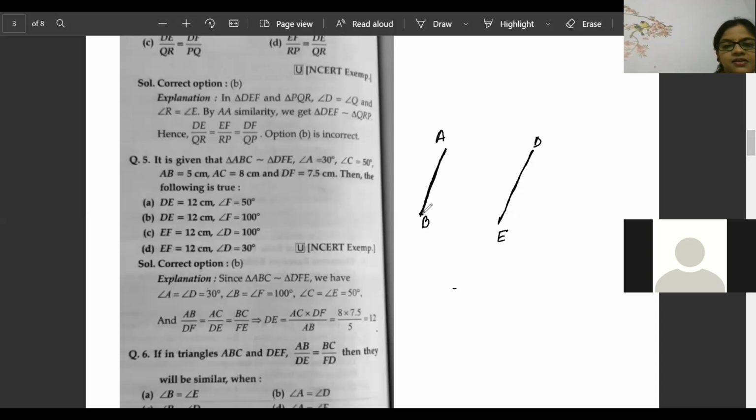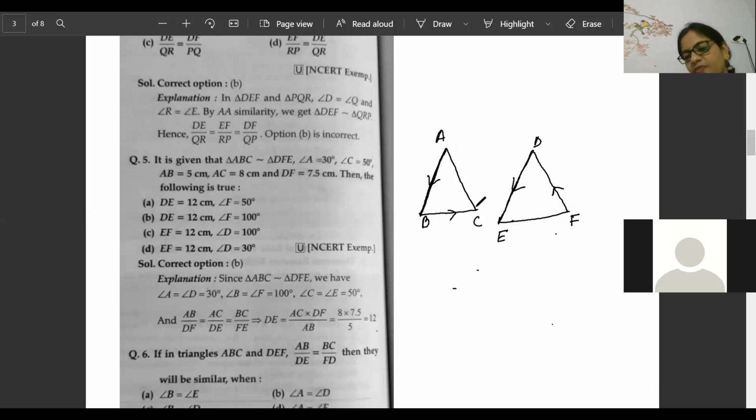Then BC proportional to EF, and AC proportional to DF. Now, the third side proportional will be there, but the most important thing here is